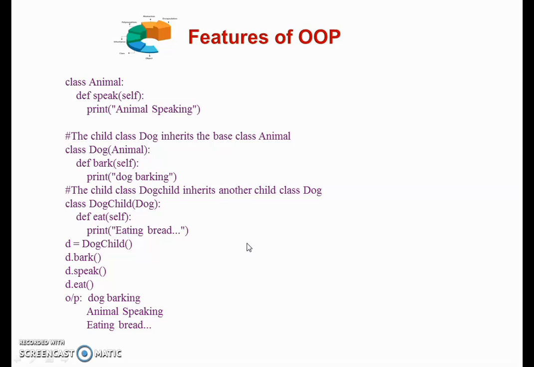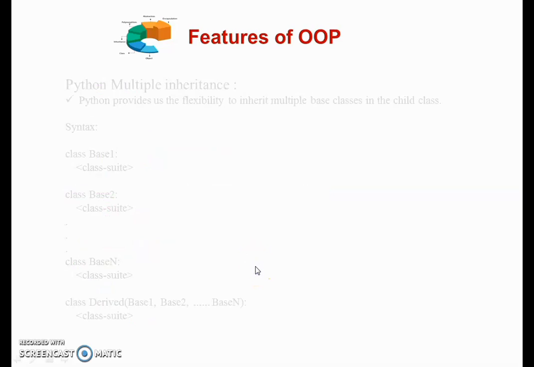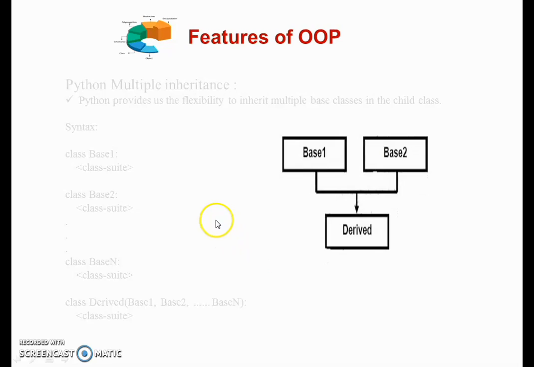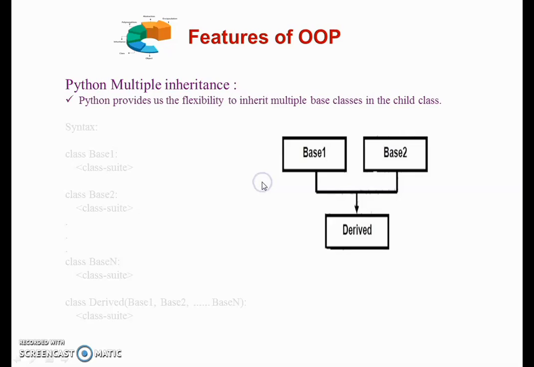There are various types of inheritance. Now moving further, let's see another type of Python inheritance, which is known as multiple inheritance. In multiple inheritance, Python provides us the flexibility to inherit multiple base classes in a child class. Meaning what? More than one base class derives one single child class or one derived class, known as multiple inheritance.